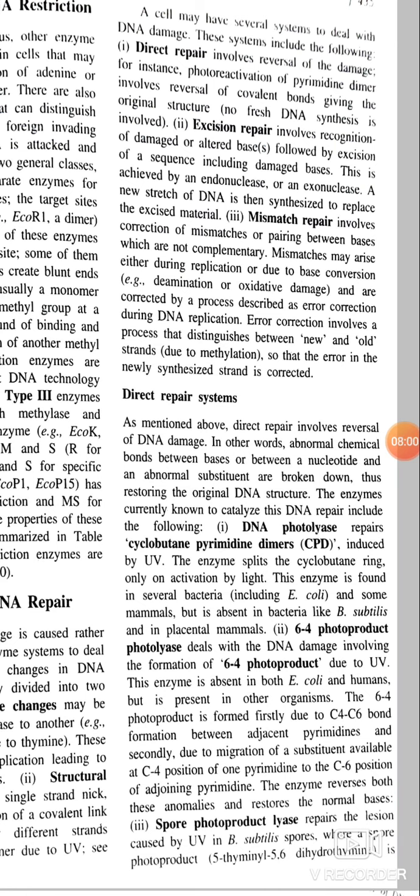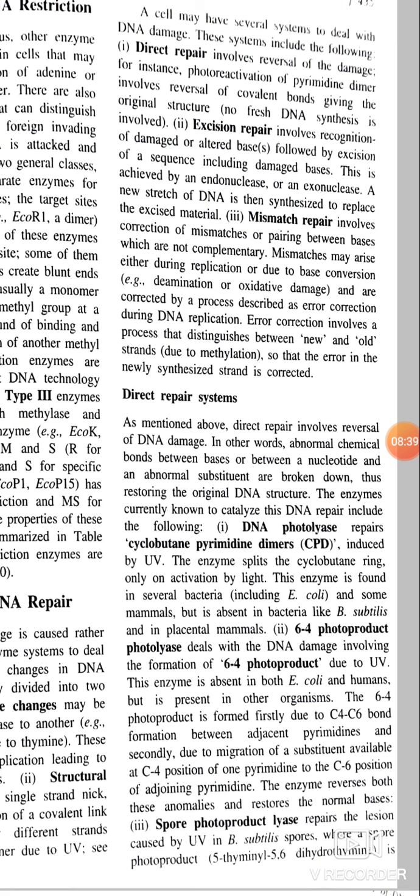First, DNA photolyase repairs cyclobutane pyrimidine dimers induced by UV. The enzyme splits the cyclobutane ring only on activation by light. This enzyme is found in several bacteria like E. coli and some mammals, but is absent in bacteria like Bacillus subtilis and in placental mammals.